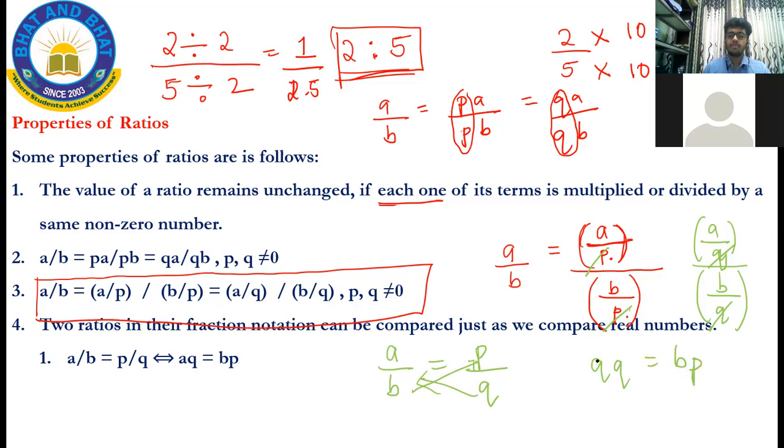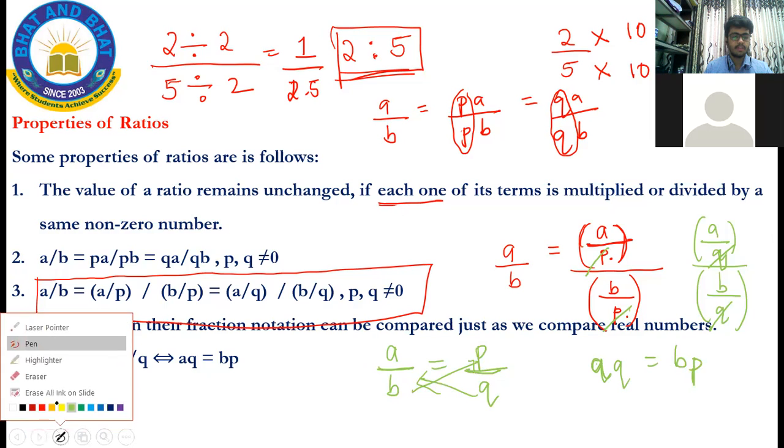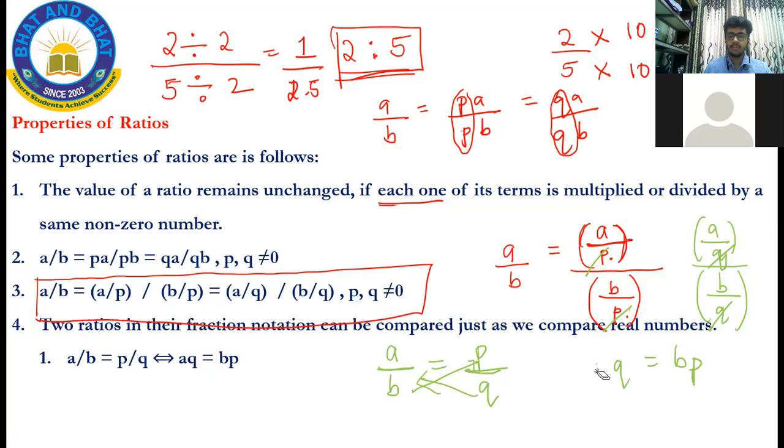Because it's division, you can do the same operations like addition, multiplication, subtraction as you did with the previous numbers. So AQ is equal to BP.